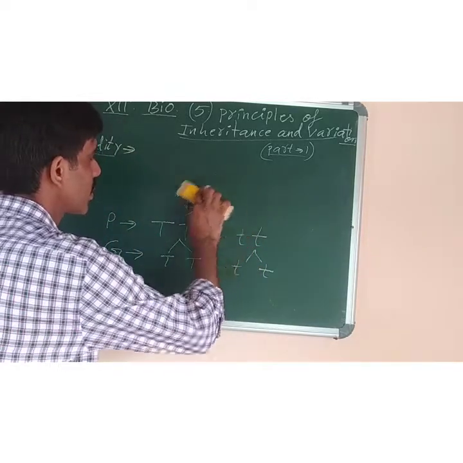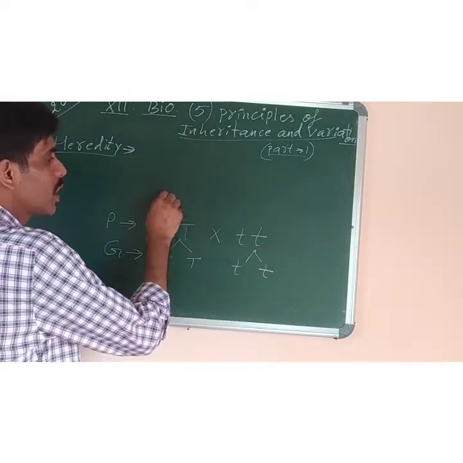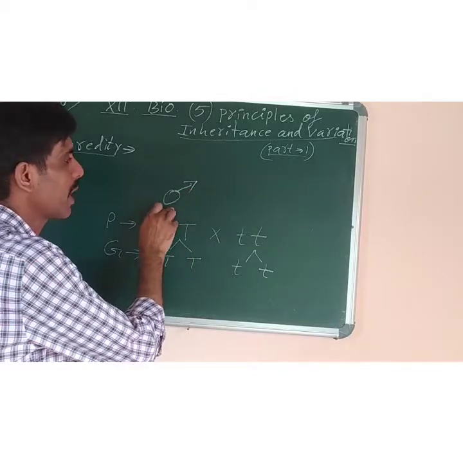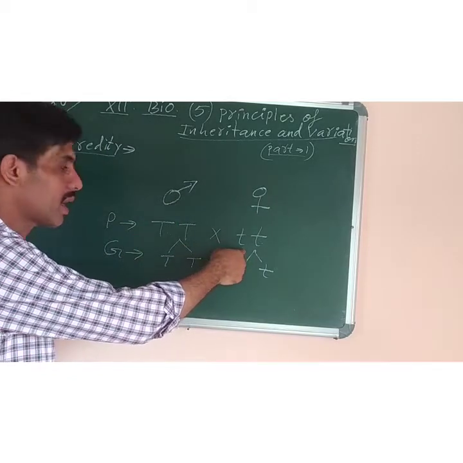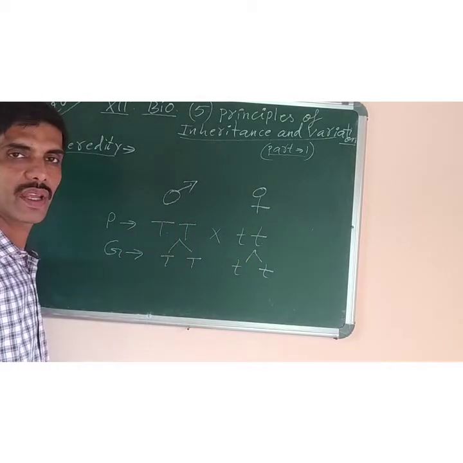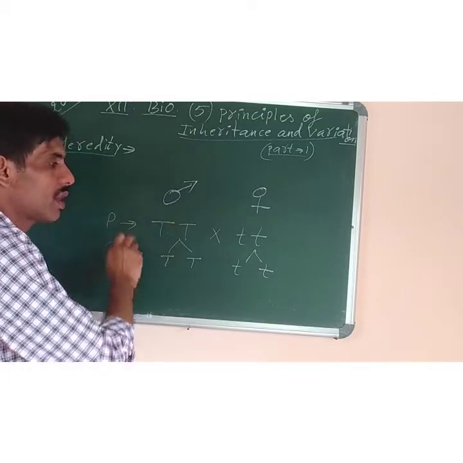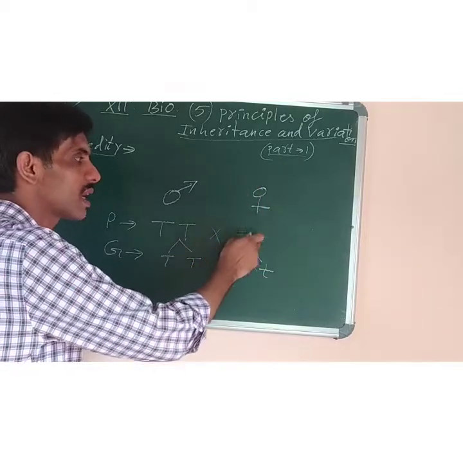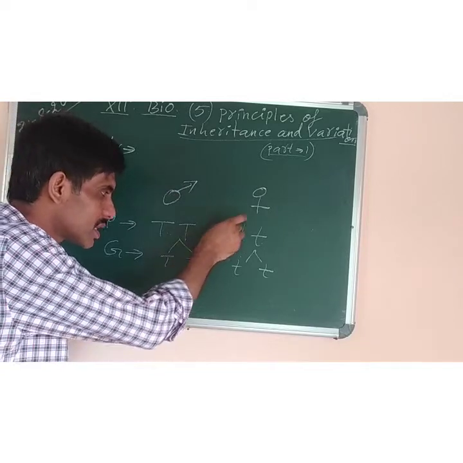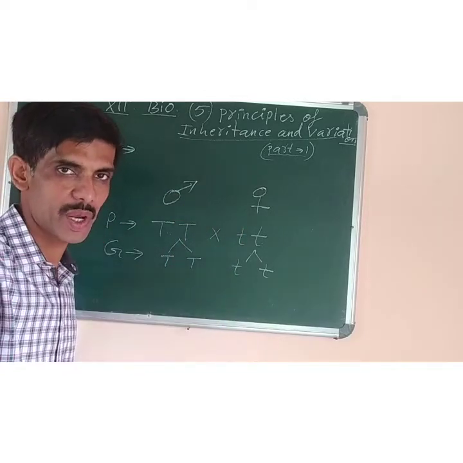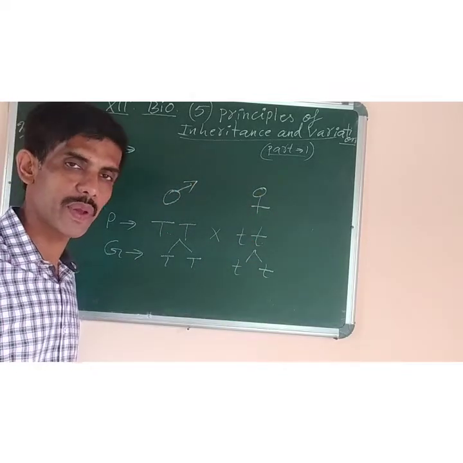Okay? Now look here. We call them parents. This one, if you take it as male, this is the symbol of male, and this one if you take as female, like this is a male plant, this is a female plant. And this is the genotype of their height, that is capital T, capital T. The male plant is homozygous tall, the female plant is homozygous dwarf. Got it? This cross sign means crossing, hybridization, the experiment is done, in which the male pollens are deposited on the stigma of the female plant.